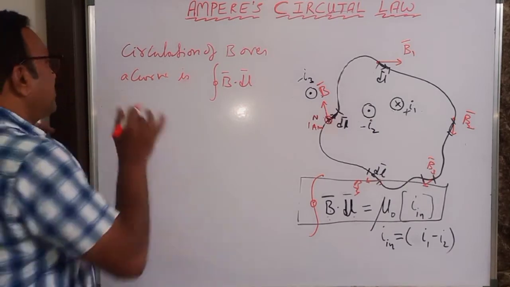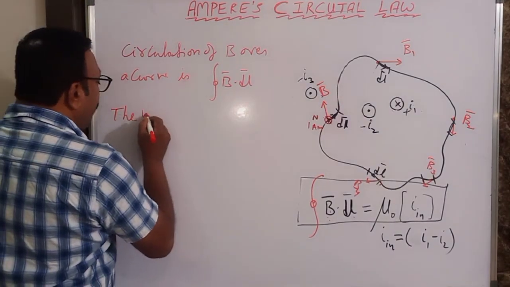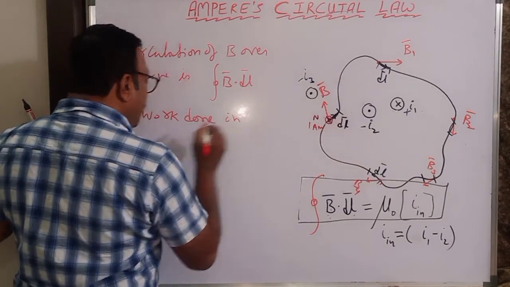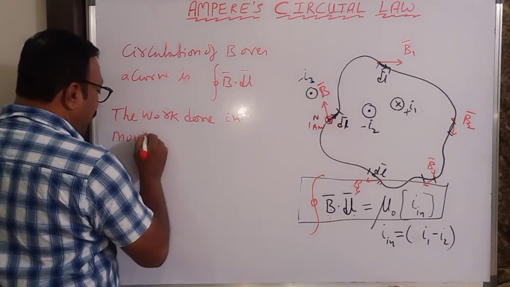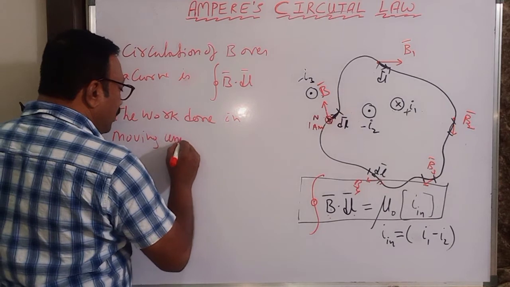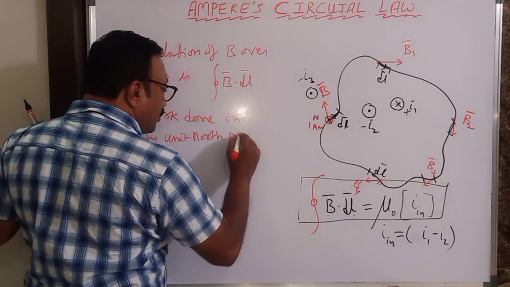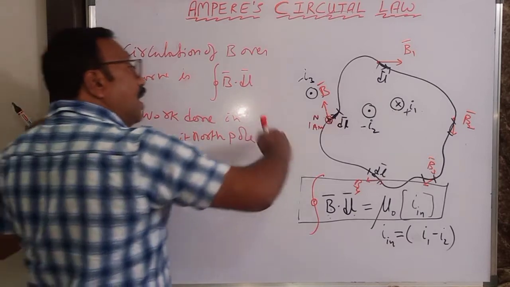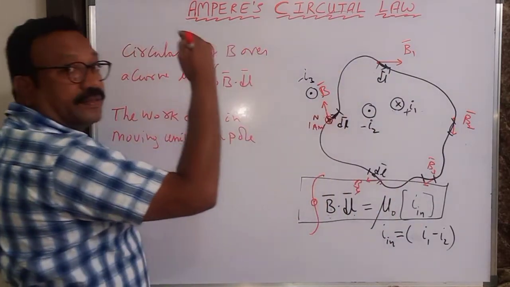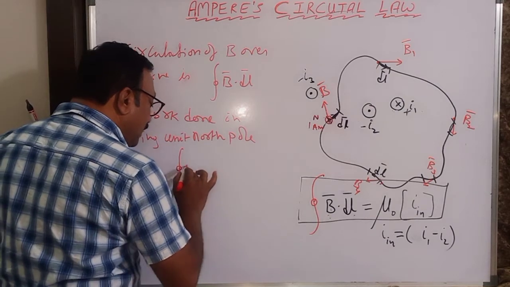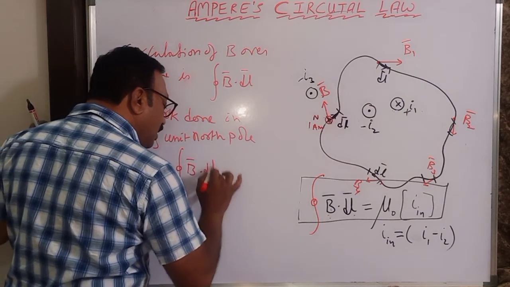Or else, the work done in moving a unit north pole along the curve is nothing but integral B bar dot dl.